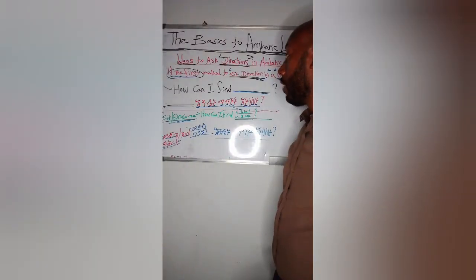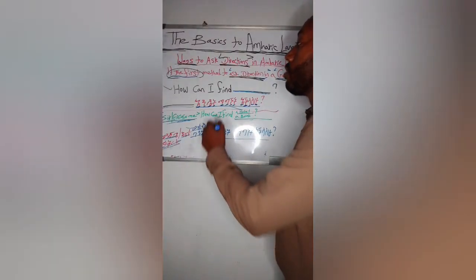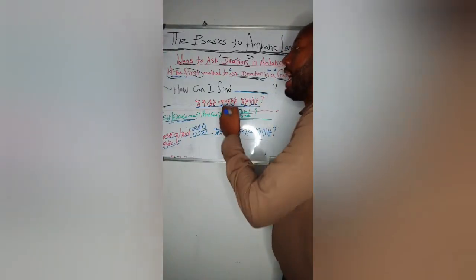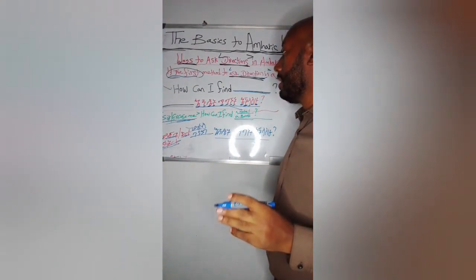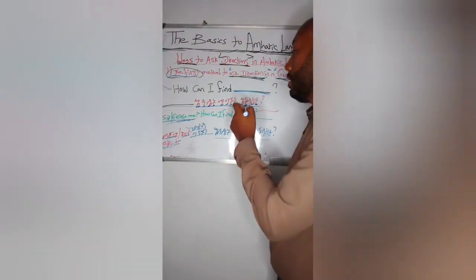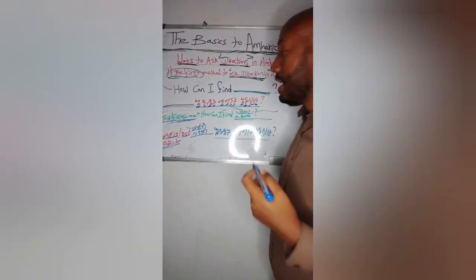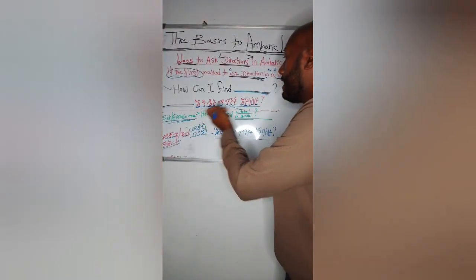Okay, the second way to ask direction is to use the phrase "How can I find dash." How can I find is the other way to ask direction. How can I find dash, and you add the place you want to ask here, okay? How can I find? The equivalent term in Amharic is እንዴት ነው ማገኘው?